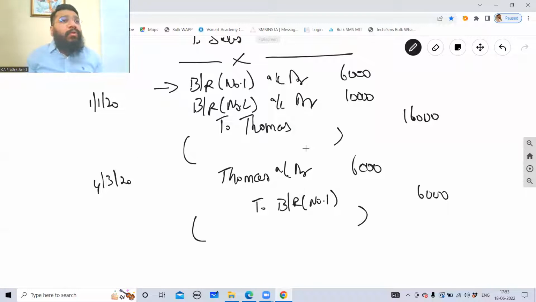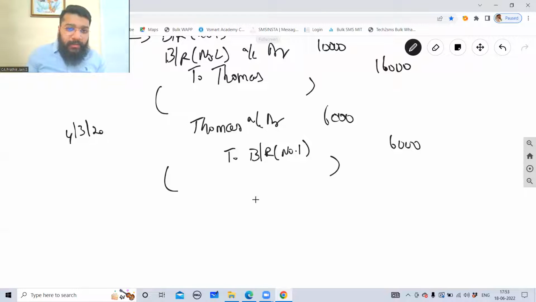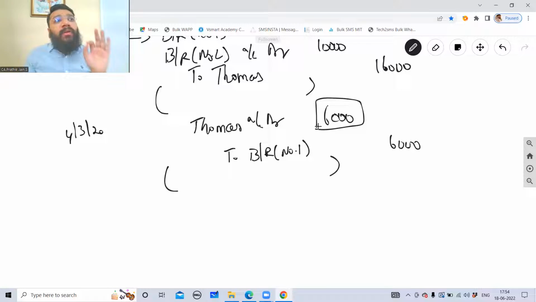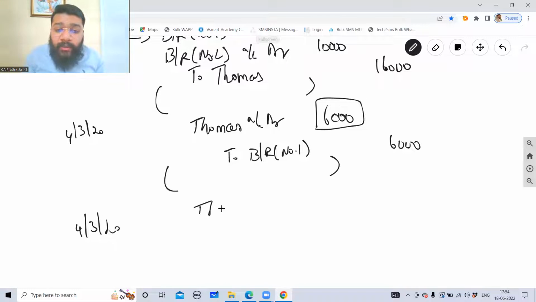No narration, guys, no marks in your exams. Then what happens, guys? So now 6,000 rupees have been debited in Thomas's account. This means this much money we have to receive. Now for bill 1, you are not supposed to recover only 6,000. Along with that, you have to recover even interest. So on the same day, you have to pass the interest due entry from Thomas to be recovered.